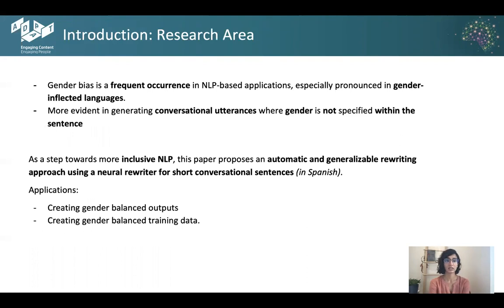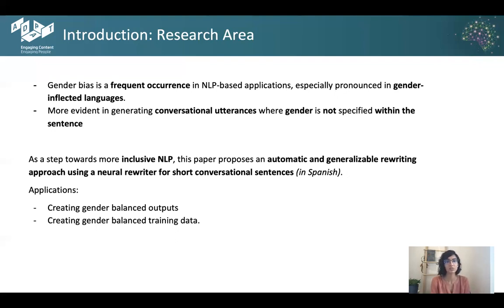As we can all agree that gender bias is a frequent occurrence in NLP-based applications, and it's especially more pronounced in gender-inflected languages. It can appear through the associations of certain adjectives and animate nouns with the natural gender of the referent, but also due to unbalanced grammatical gender frequencies in our data. This bias is more evident when generating conversational utterances, since the gender would not necessarily be specified within the sentence. And that's because most NLP applications these days are built on sentence level context.